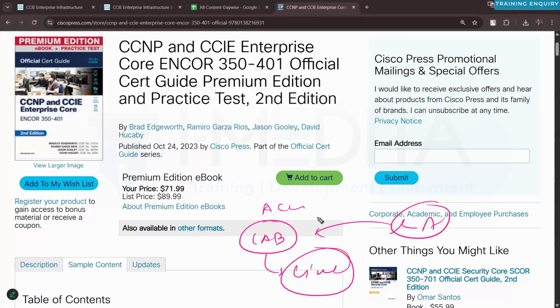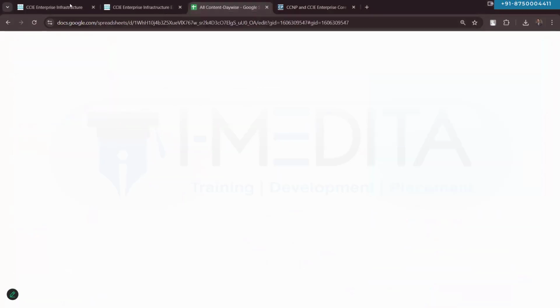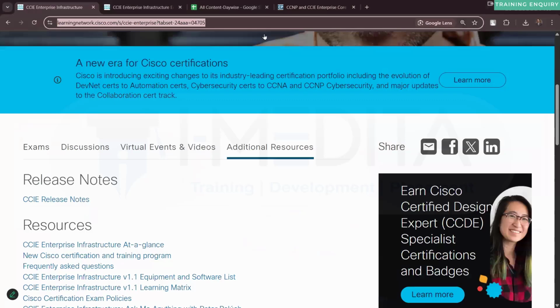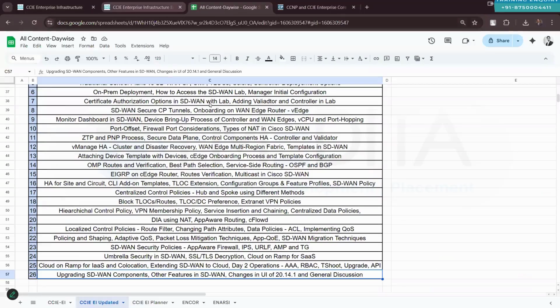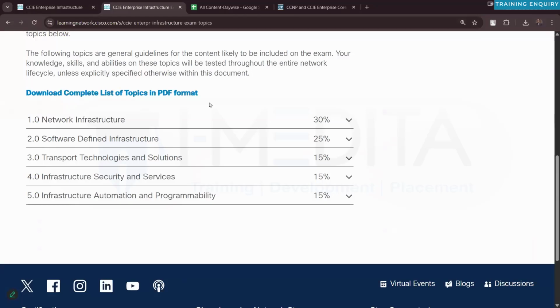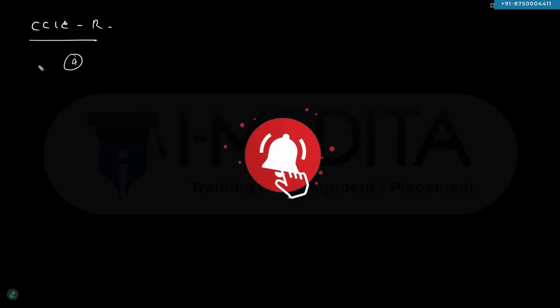So this is the overall picture. This is the overall idea, the overall discussion about the content, the timing, the books, the labs, all these things that we are going to do throughout our content in the next 3-4 months. This CCIE routing content that we are going to talk about is of course not going to be beginner level classes.